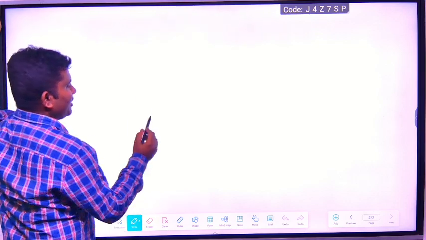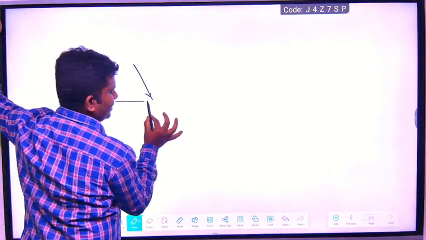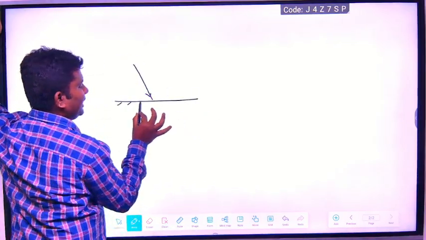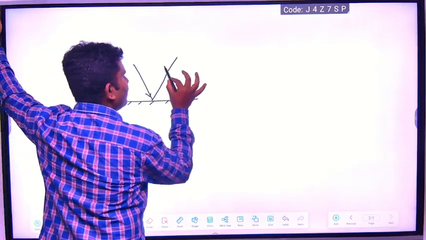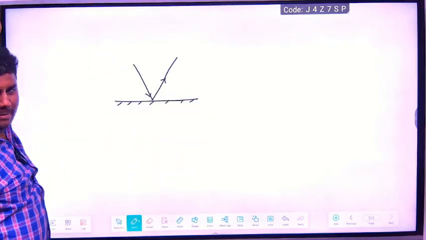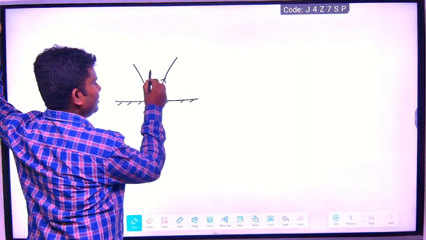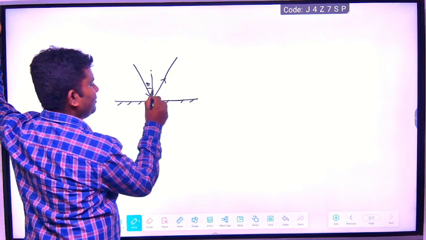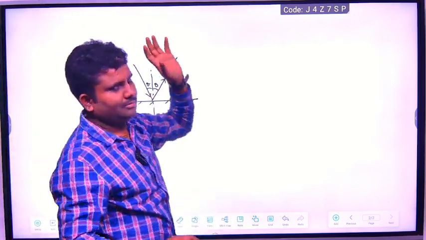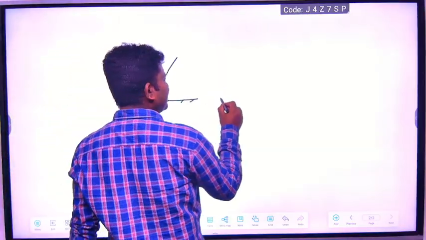He says, whenever light falls on any surface, the light rays are getting reflected back. They are incident at some angle theta and they are reflecting with the same angle theta. Whether the angle is the same or different is not a matter. This is the nature of a particle.